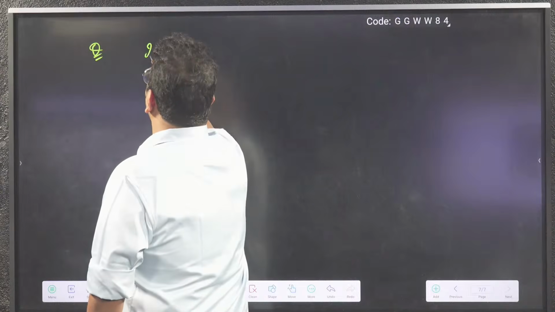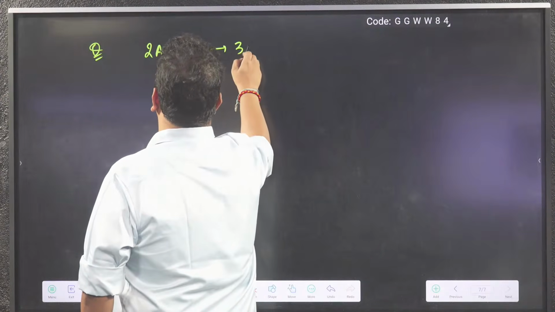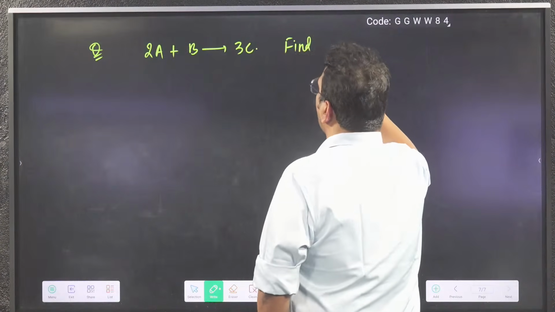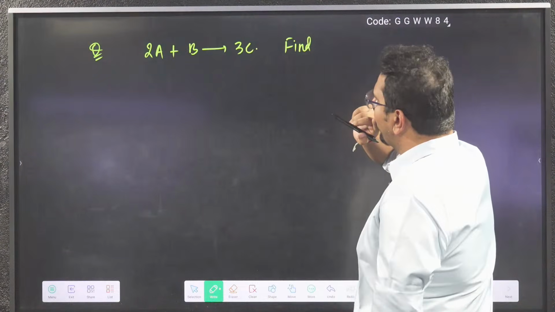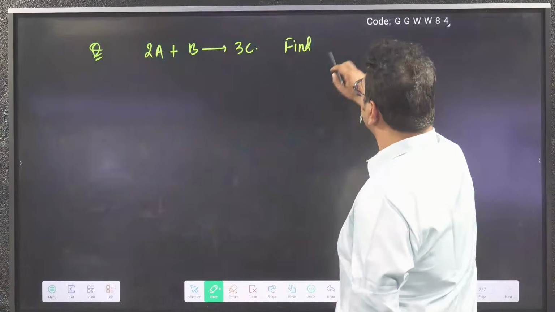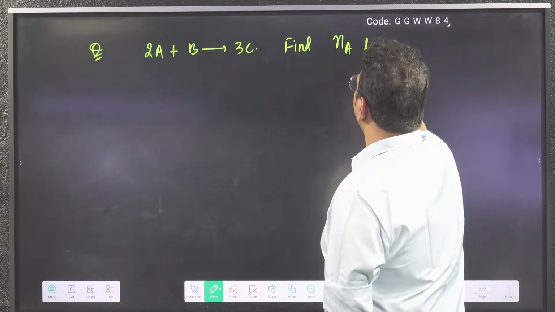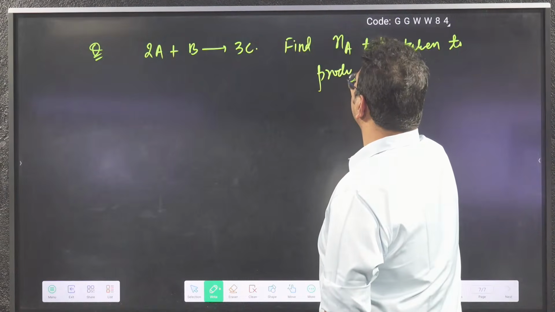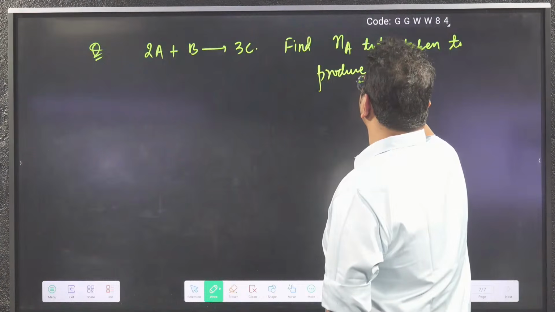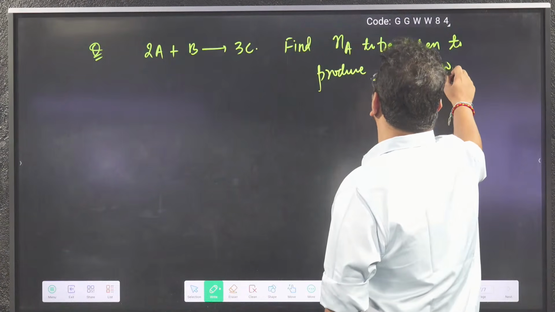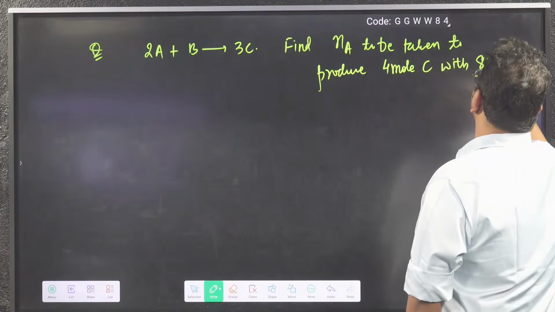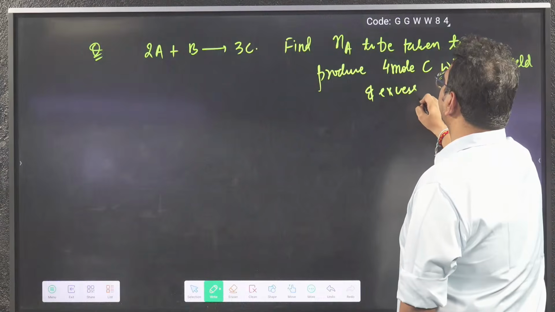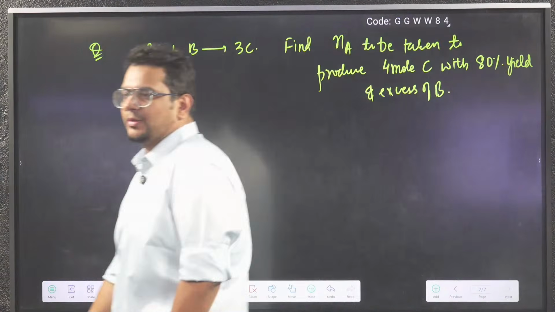So let's write down 2A plus B gives you 3C. Find moles of A to be taken to produce 4 mole C with 80% yield and excess of B. Try this question, bhai.